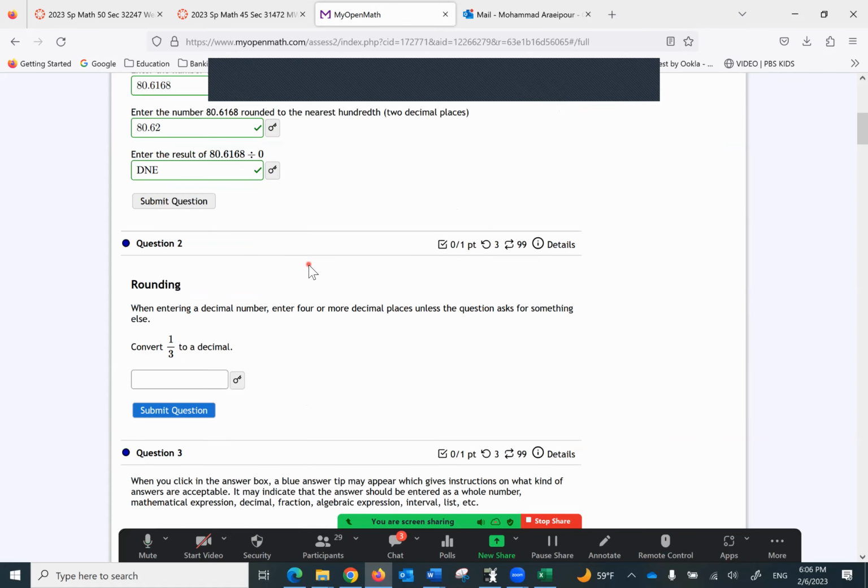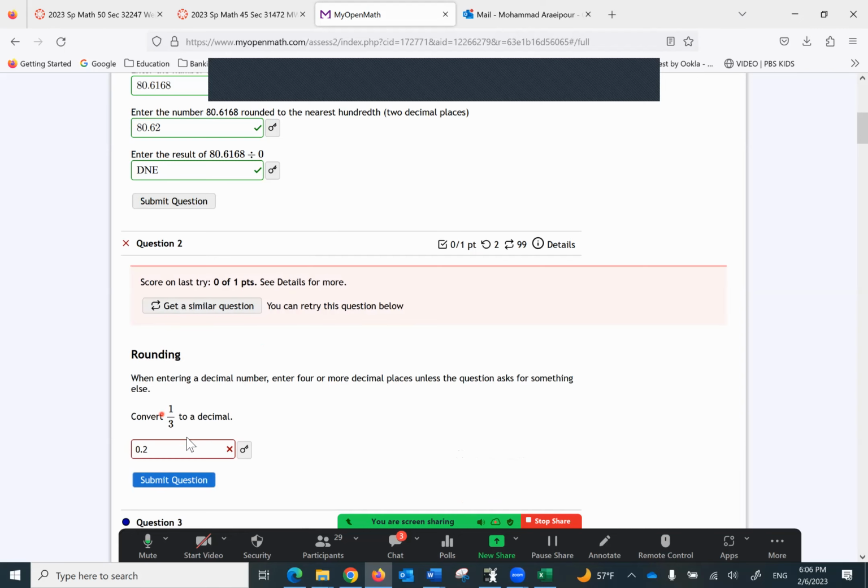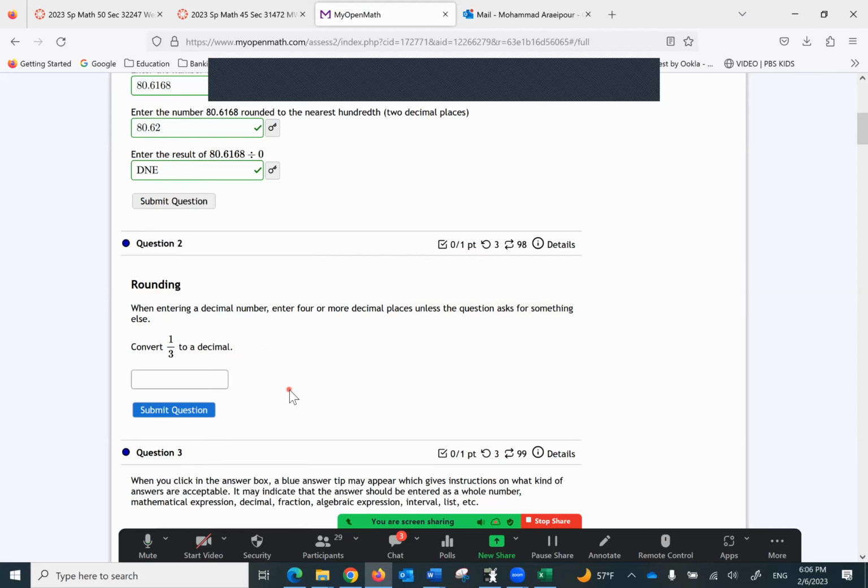Now, question number 2, convert 1/3 to decimal is 0.3 bar. And I don't want to do that. I want to make a mistake on purpose. So I'm going to write 0.2, which is incorrect, everybody. So if I submit question, what happens? It says it's wrong. So what do I do? Look at this one. Get a similar question. So I can get a similar question. Sometimes it gives me exactly the same question. And I can answer it properly and get credit.